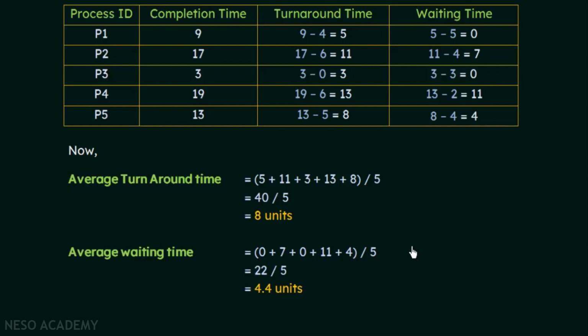So there may be other scenarios where processes with higher burst times have arrived before the processes of smaller burst times, and then the smaller processes end up waiting for a long time. So in that kind of scenarios, the average turnaround time and average waiting times will be much more than this. So as I told you, this FCFS scheduling algorithm, it is simple, but it is not very efficient because the average times that we calculate here can vary drastically depending upon when the processes arrive and what is the burst time of those processes.